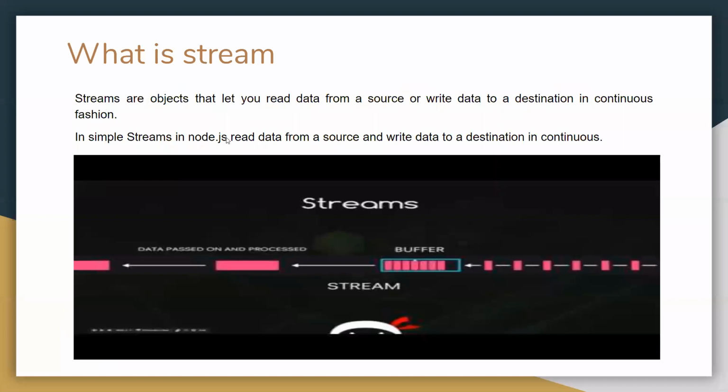Means if you want to read the data from the server chunk by chunk, in small pieces, we can use a stream there. And if you have seen YouTube, there is streaming. YouTube does not load all the data at the same time. It reads the data chunk by chunk, and after buffering we can see that data. In the same way a stream works, reading the data from the server in small pieces.